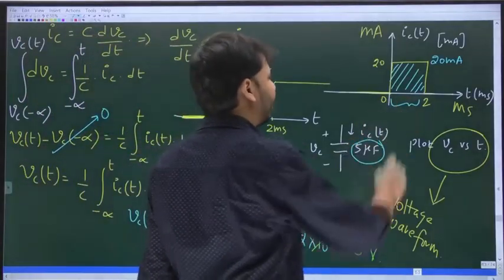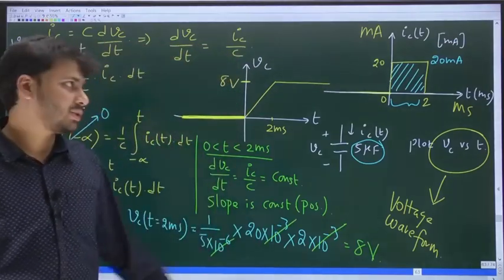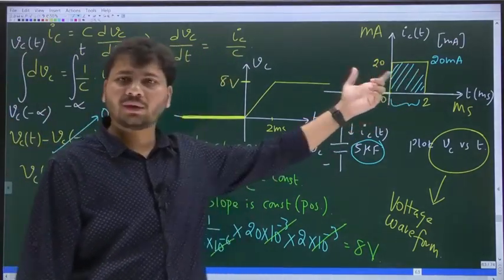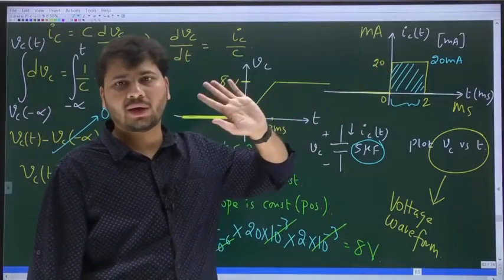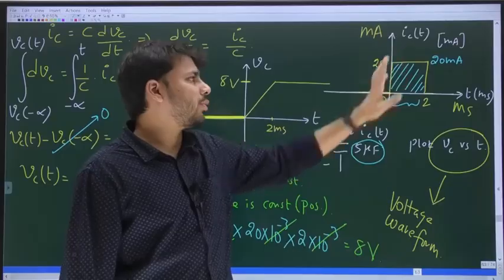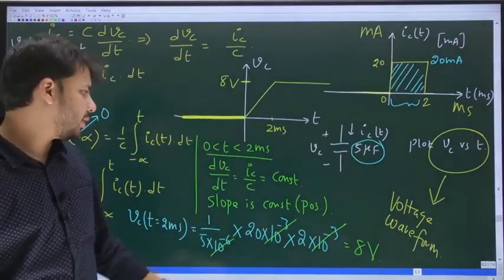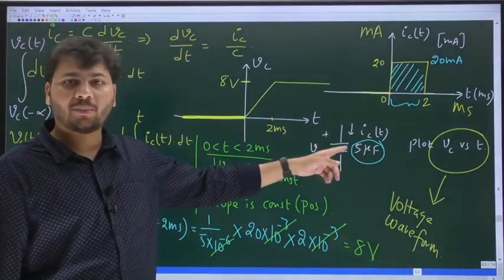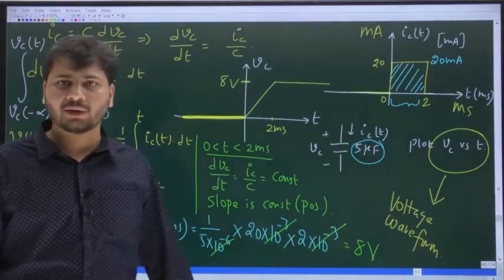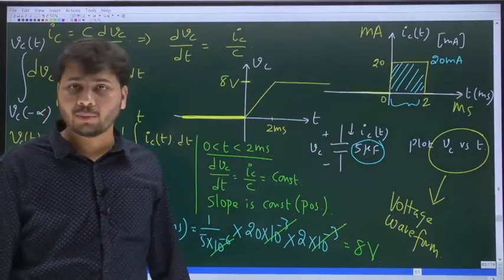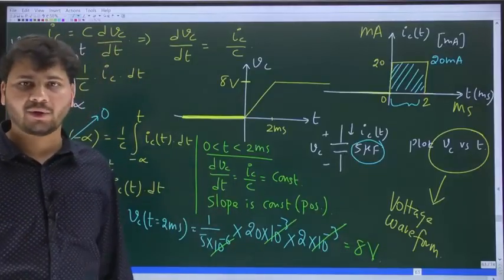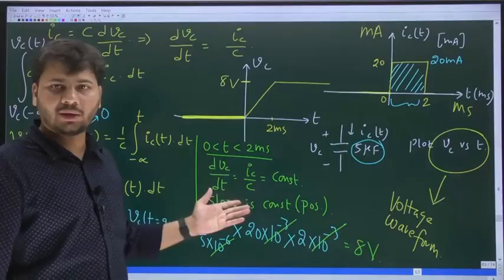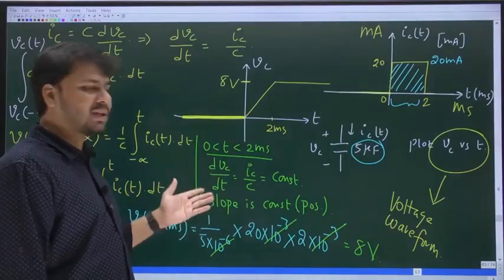And then between 0 and 2 milliseconds, some non-zero current is flowing through the cap, but the current is constant and equal to 20 milliamps. Now, do we not have a positive current flowing from plus to minus, or a positive current flowing into plus? Whenever you have a positive current flowing into plus, it means the cap will get charged. Then we use the same fundamental equation.